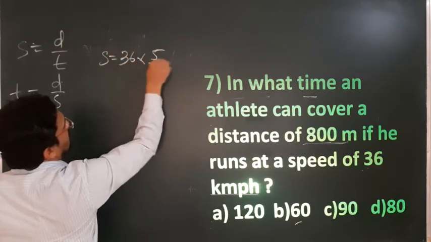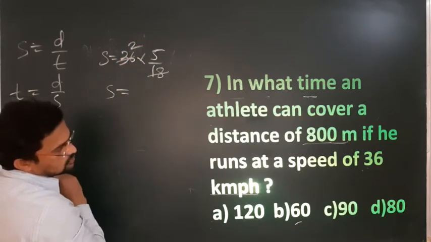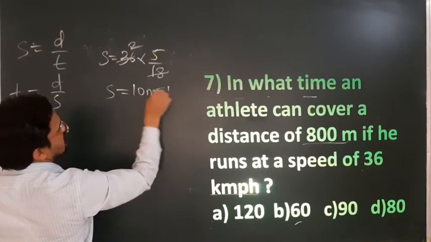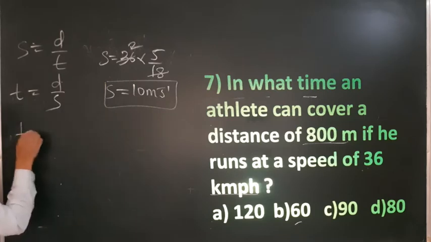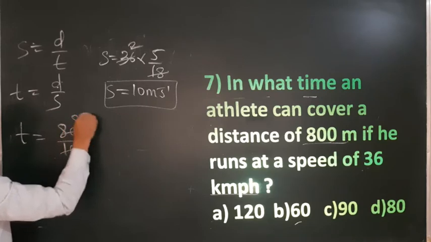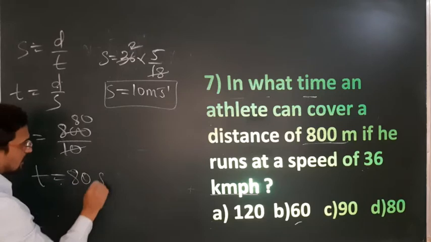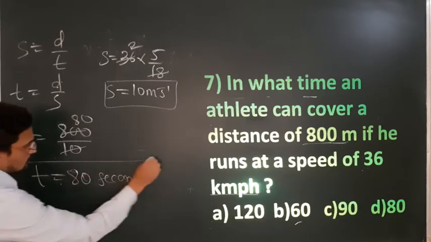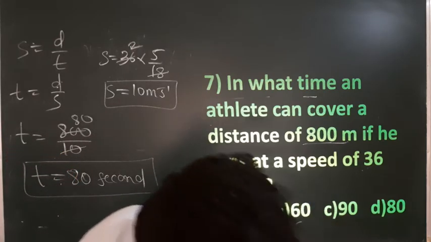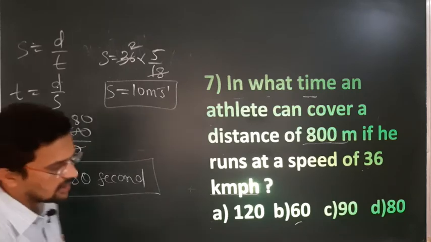Therefore speed is equal to 36 multiplied by 5 by 18. 18 twos are 36, so it cancels out. So speed is equal to 5 into 2, 10 meter per second. Now take this speed. Therefore time is equal to distance upon speed, 800 divided by 10. 10 eighties are 800. So time is equal to 80 seconds. This much time the athlete takes to cover the distance of 800 meter. Understood? That's why remember the conversion factor.